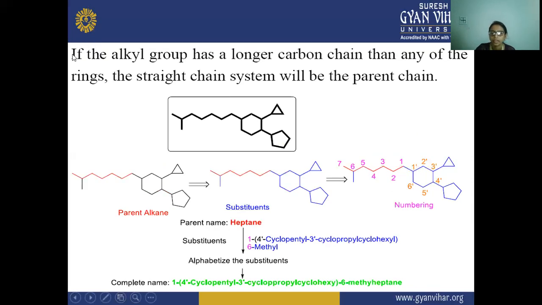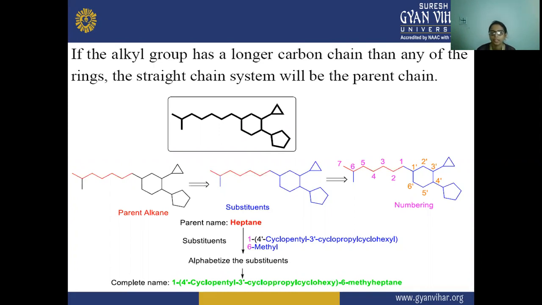Next, if the alkyl group has a longer carbon chain than any of the rings, the straight chain system will be the parent chain.